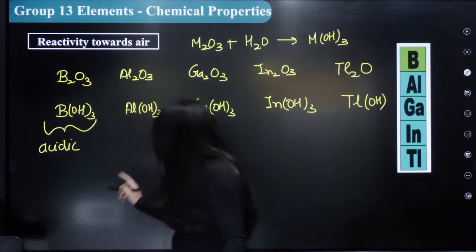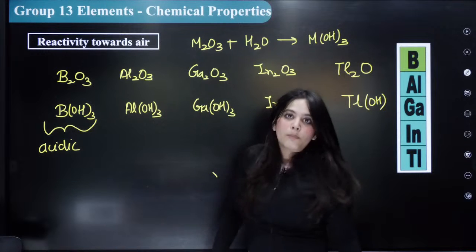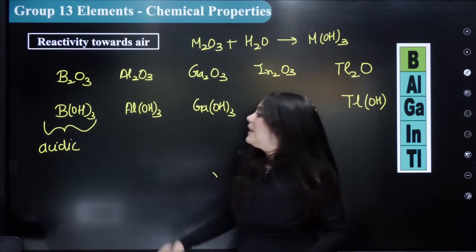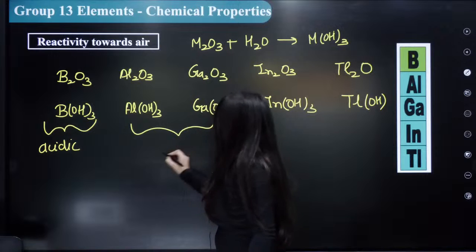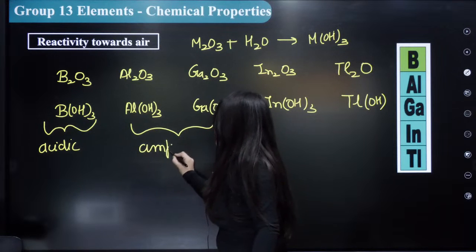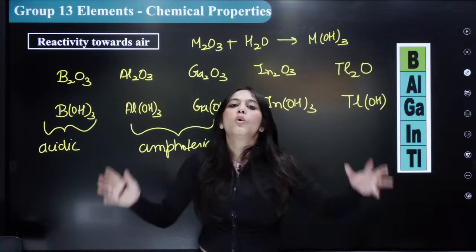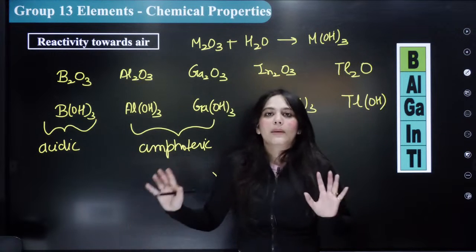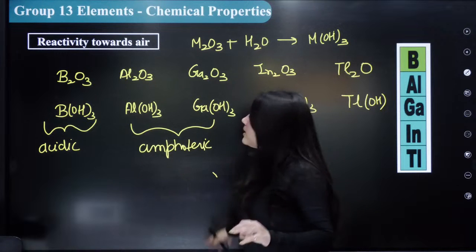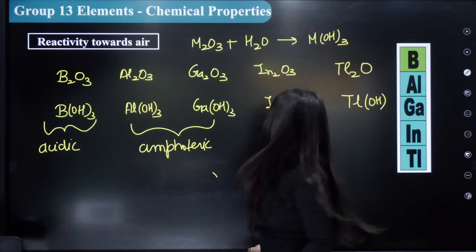Remember this. Now with aluminium and gallium, both the oxides and the hydroxides are actually amphoteric in nature. What is meant by amphoteric? It means it reacts both with acids and with bases.